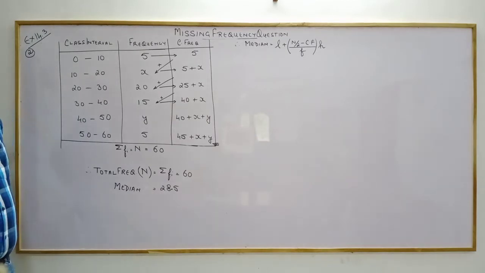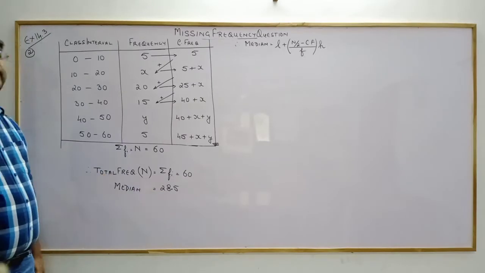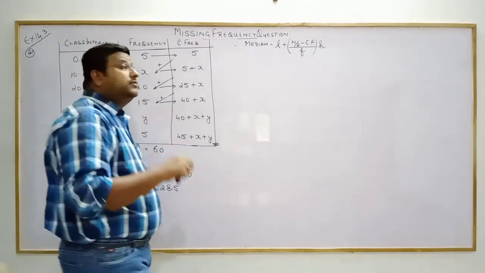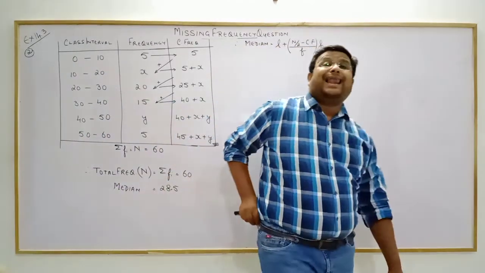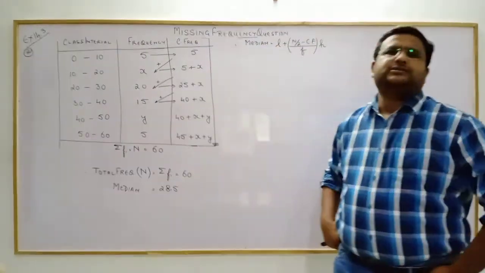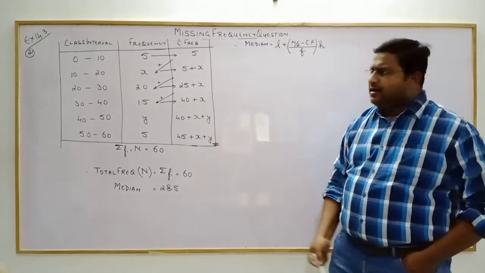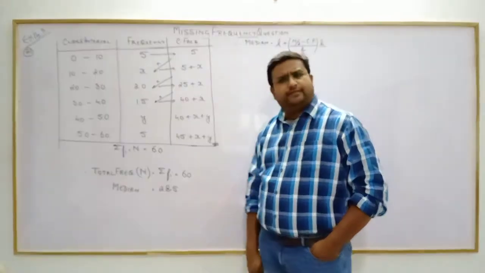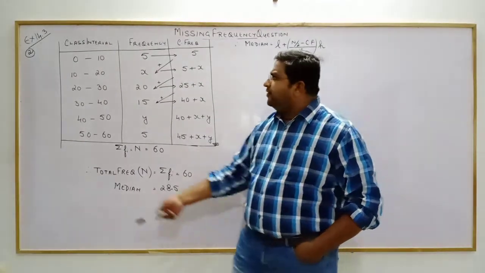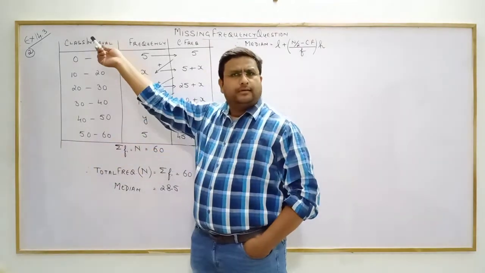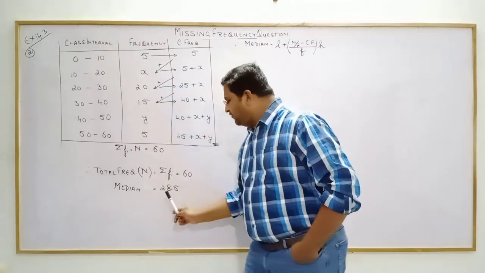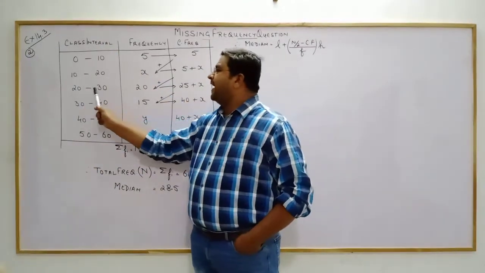We called? Correct? Now we come down. Median is 28.5. Sir, the first thing in calculation of median was the median class. But do we need the class? It's already there. Median is 28.5. Where does 28.5 lie over here? Can't we see that? 28.5 lies between 20 and 30.